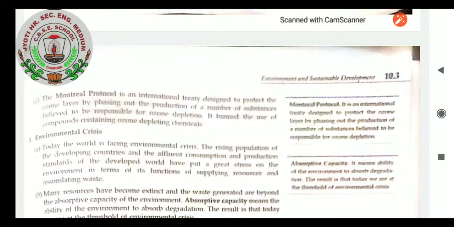The Montreal Protocol is an international treaty designed to protect the ozone layer by phasing out the production of a number of substances believed to be responsible for ozone depletion. It banned the use of compounds containing ozone depleting chemicals.